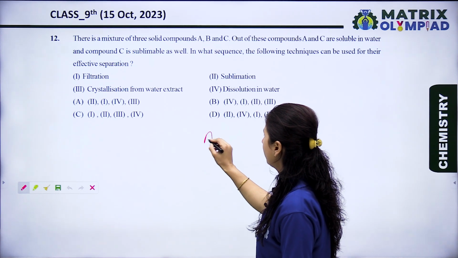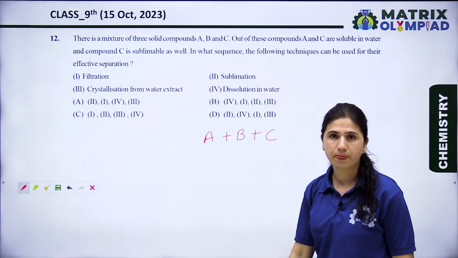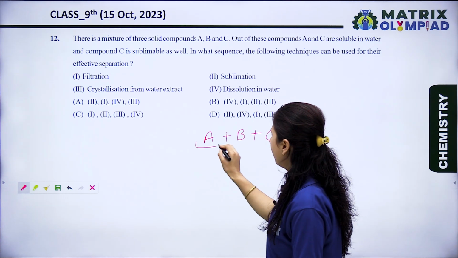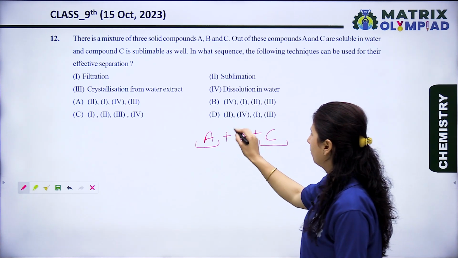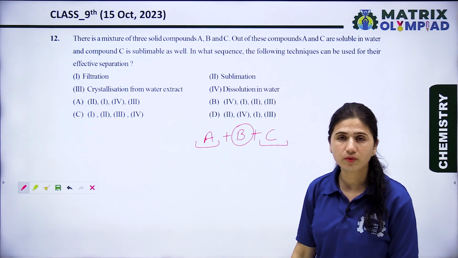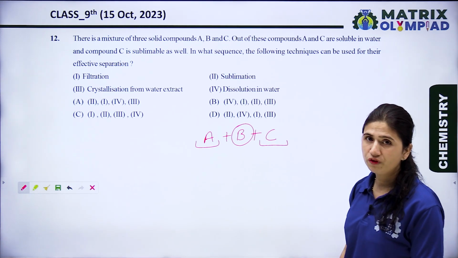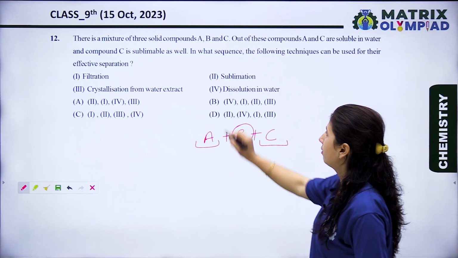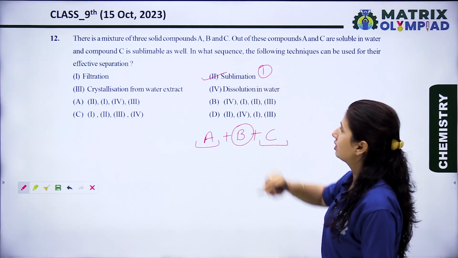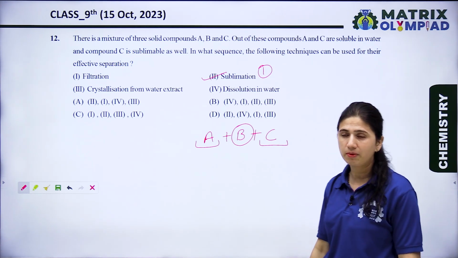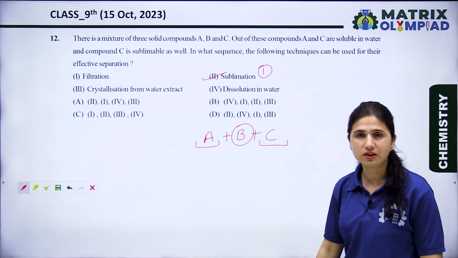We know that there are three substances A, B and C. A and C are soluble in water, but B is insoluble in water and C is sublimable. So first, C can be separated by the sublimation process. So this is the first process, sublimation. By sublimation, we can obtain substance C.